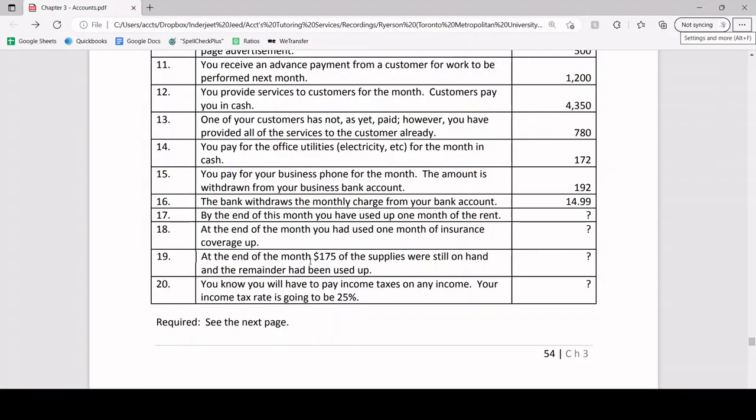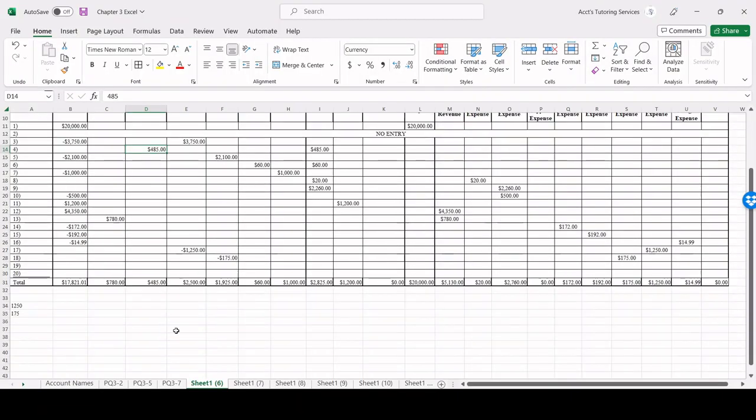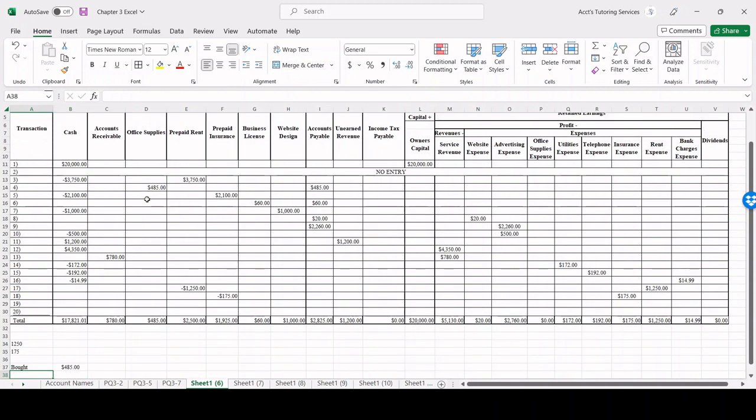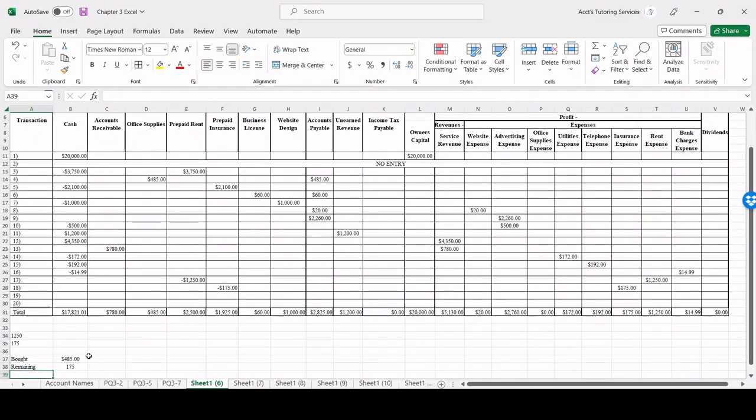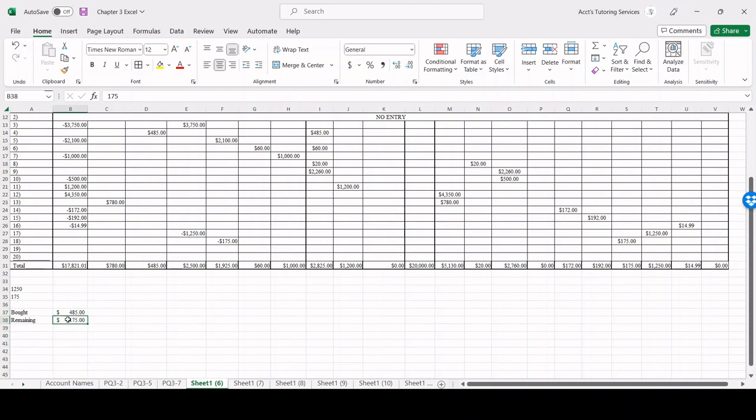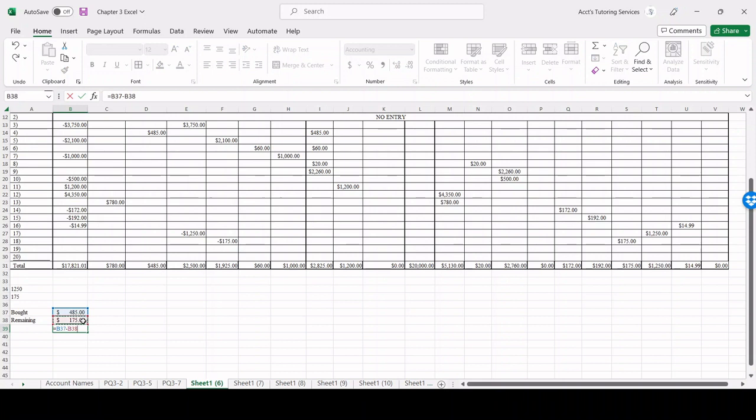So the difference is what we must have used up, correct? So we bought $485. Remaining, once again, is $175. That means we must have used up the difference, correct? To calculate the difference, we're just going to take the 485, subtract the 175.